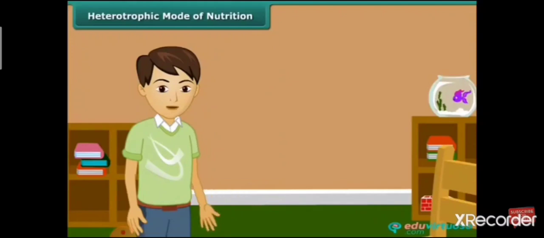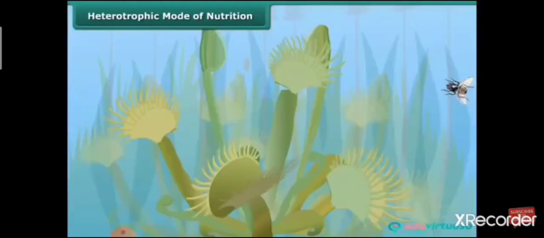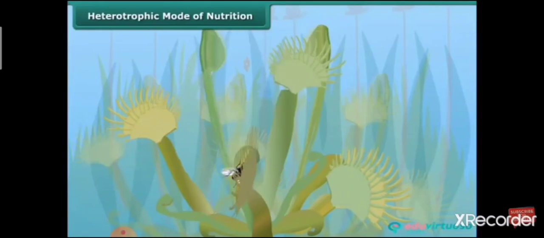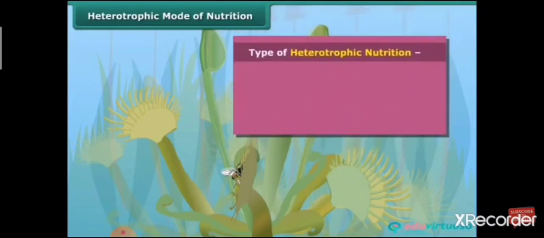Students, now let us understand about those plants which do not have chlorophyll and do not synthesize food on their own. Just think about how do they survive and from where do they derive nutrition. As we have already learned in this video, these plants derive food from other plants and animals, and this type of mode of nutrition is called heterotrophic mode of nutrition. The plants in which this type of mode of nutrition is found are known as heterotrophs.